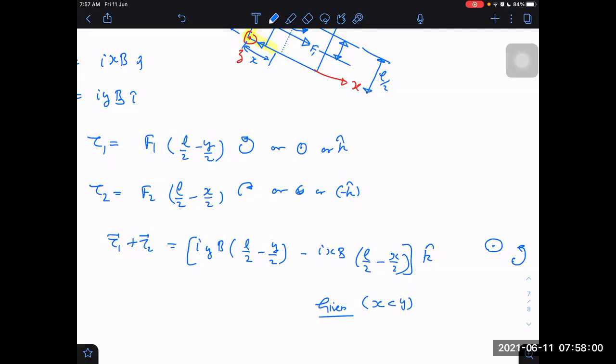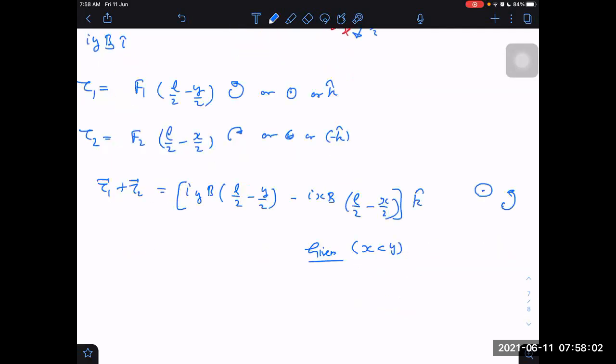So we will arrange it in such a way that we get a clear idea. L by 2 terms I will bring together: b into y minus x into L by 2. Will this term be positive or not? Positive only, because y is always greater than x. Y minus x, these two terms I am bringing. Then the next two terms are minus x square minus y square.